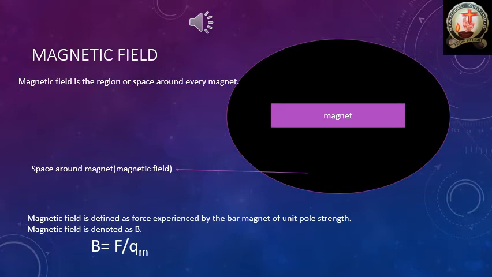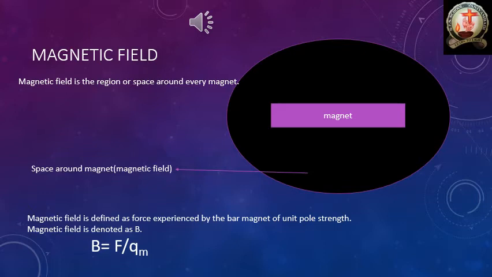In the electrostatics lesson, what is the electric field formula? E is equal to F by Q. E is the electric field, F is the force, Q is the charge. Same to same, correct, no? But instead of E, here B is there. Instead of Q, Q suffix M is there. Remember that. So here the formula is B is equal to F by Q suffix M. B is the magnetic field, F is the force, and Q suffix M is the pole strength.